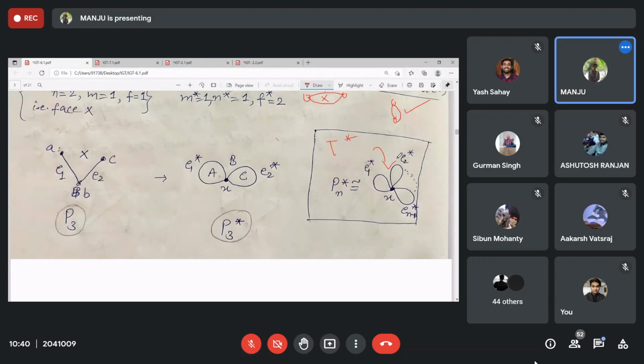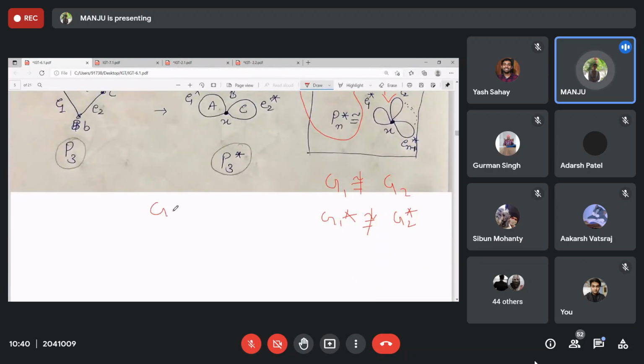So tell me, by looking at these, if two graphs are non-isomorphic, not the same, can you say their duals will not be isomorphic? Yes? Can you say it? Or if two graphs are isomorphic, the same, then their duals are isomorphic. Can you say it? Yes?